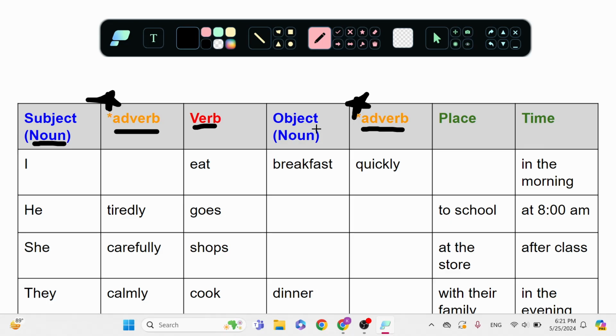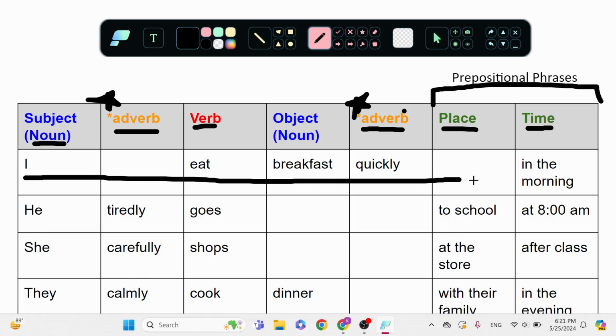Next we have the object, that is the noun the action is happening to. We talked about the adverb, and then these last two are the prepositional phrases of place and time.